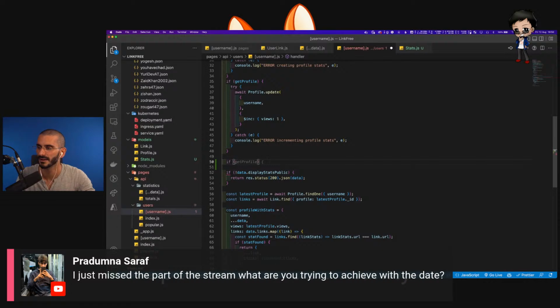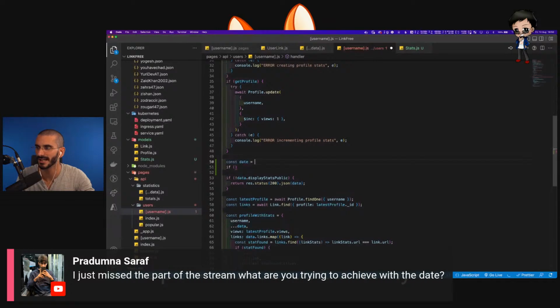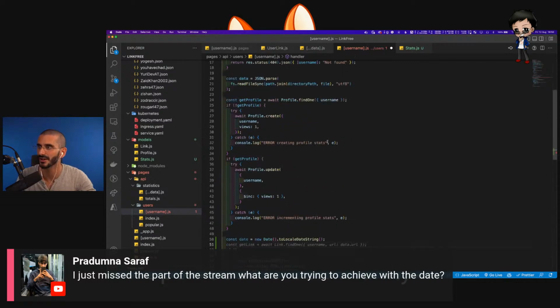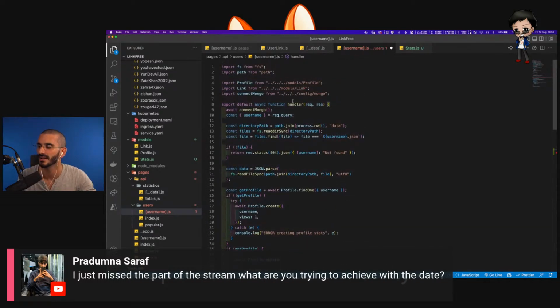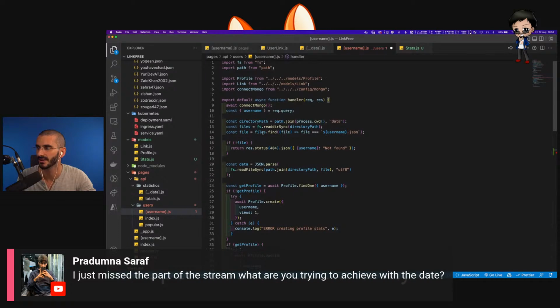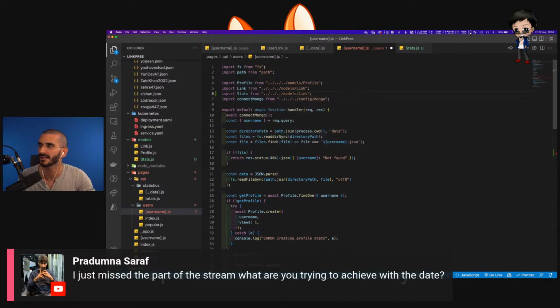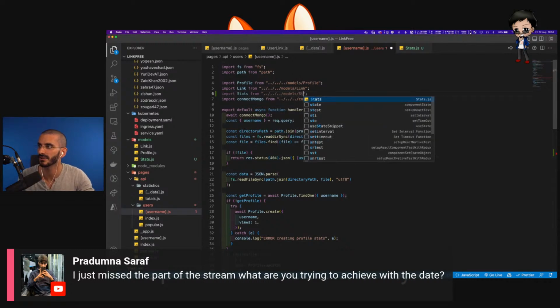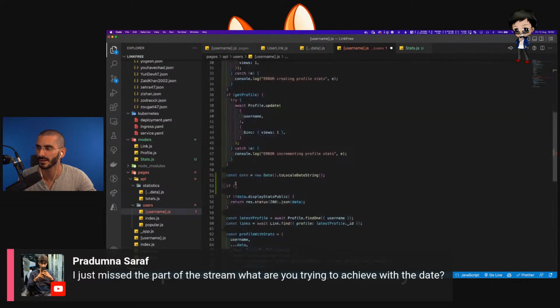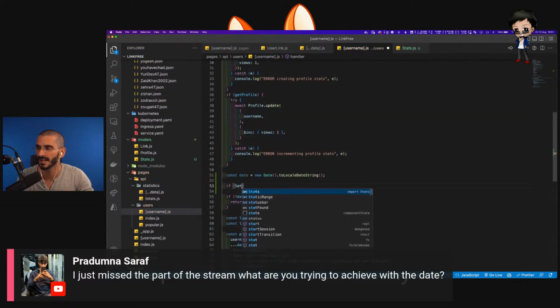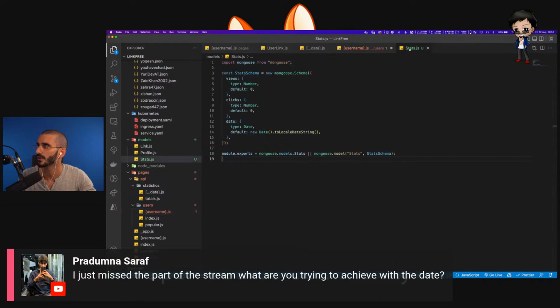So my thinking is, here we could do an if. Let's do a constant, the date. So let's do the date, and then we want to grab out of that collection. So we need to import it. So let's have a look. We've got profile and link, so I'm going to duplicate that and type this to be stats, and type that to be stats. And what we want to do is just find one. So we can do stats, can't spell stats, find one. And then we want to find one on the date. I think that's what we called it, date, yes.